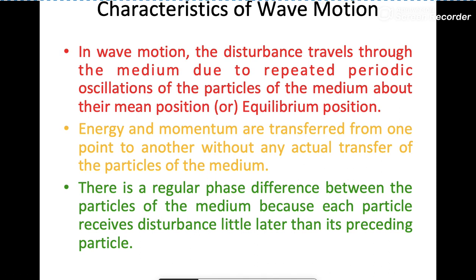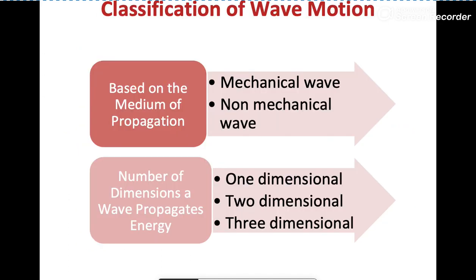Energy and momentum are transferred from one point to another without any actual transfer of the particles of the medium. There is a regular phase difference between the particles of the medium because each particle receives the disturbance a little later than its preceding particle.